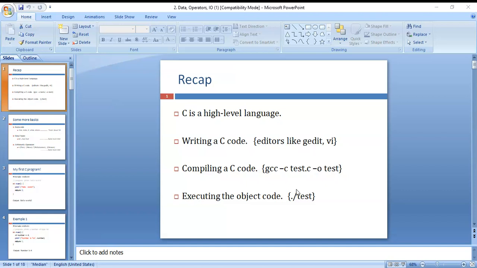Today we discussed what a program is and how we can write a C program. Those are all the things we discussed in today's class. Next, here you can see